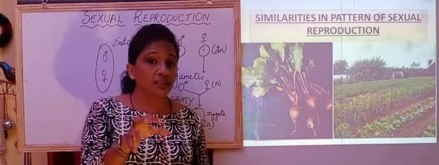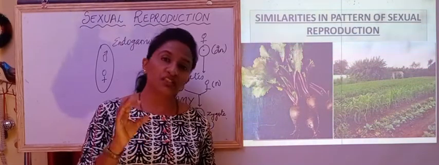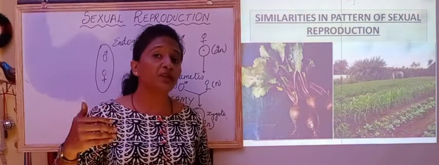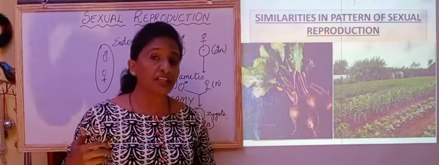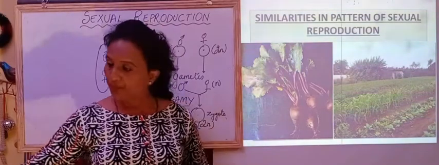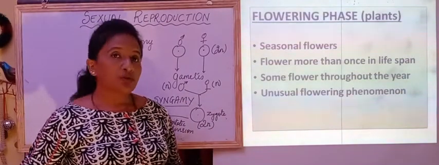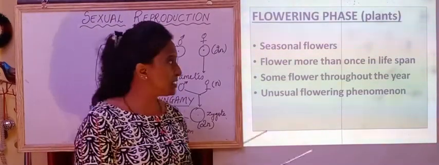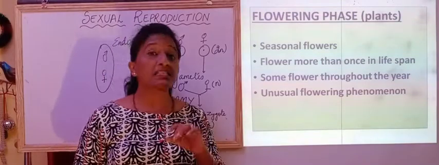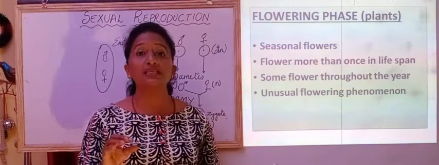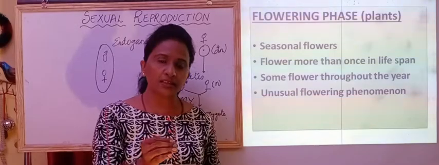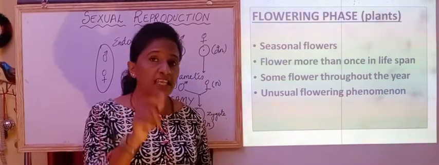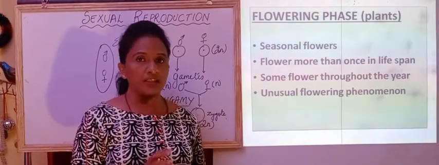Why? Because in these, the flowering pattern is changed in some of these species. So we cannot identify or we cannot have the remarkable phases which they are going through. So say for example, the flowering phase in the plants, which we'll discuss in detail. Some plants are seasonal. Now here what do we mean by seasonal flowers? That means in one year, at a particular month, they will flower. So year after year in the same month the flowering will take place in these plants.